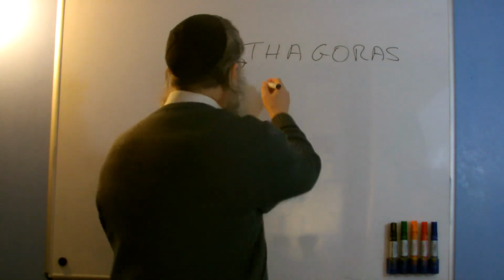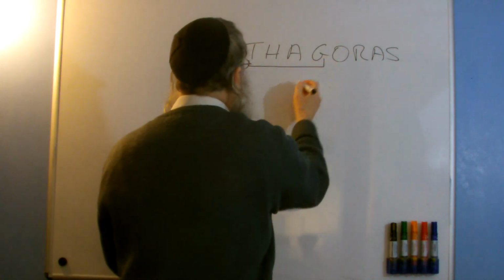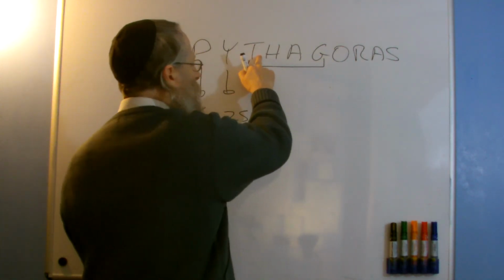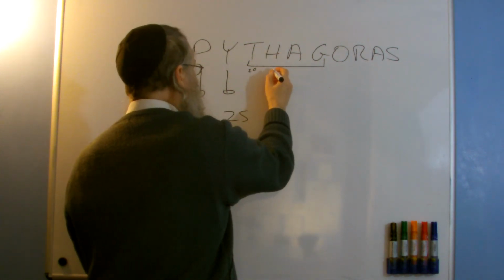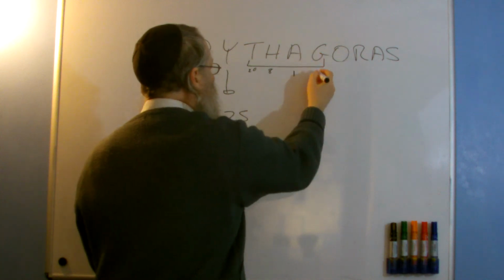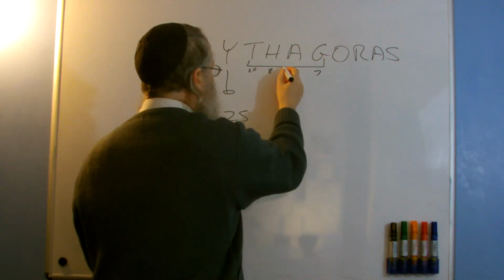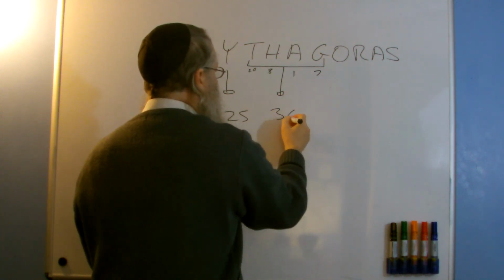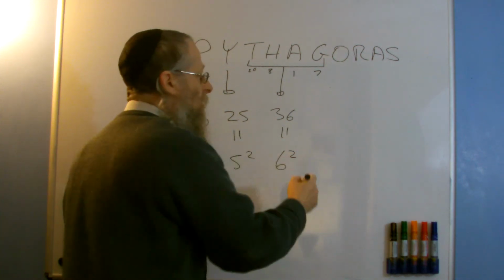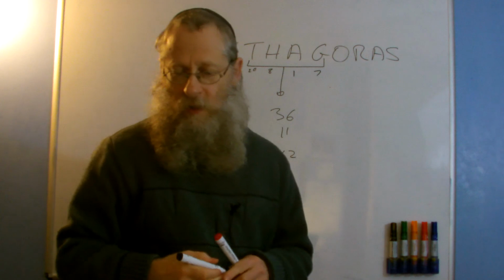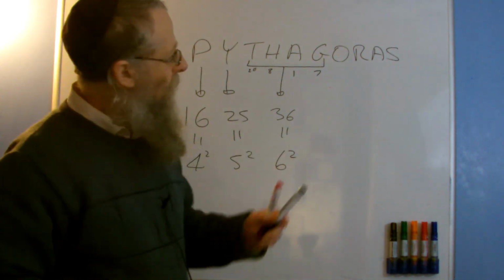And if we now look at Thag, T is 20, H is 8, A is 1, and G is 7, and that will give you 36. So now we've got 6 squared. 6 times 6 is 36. So we've got a few squares there.